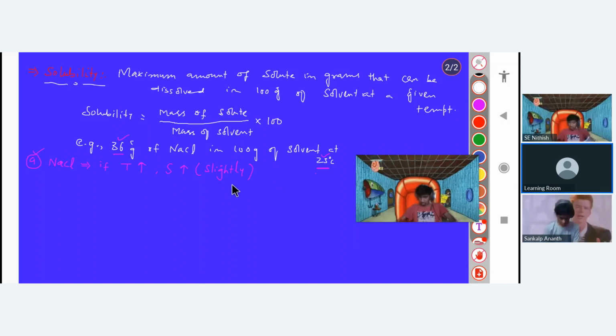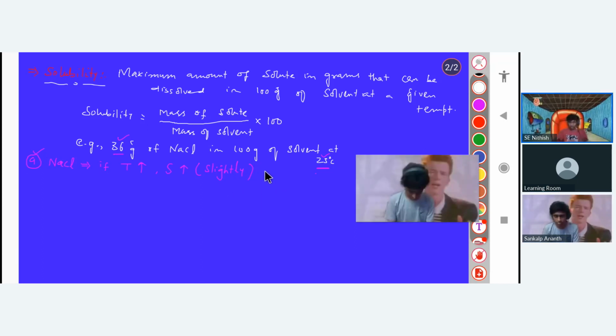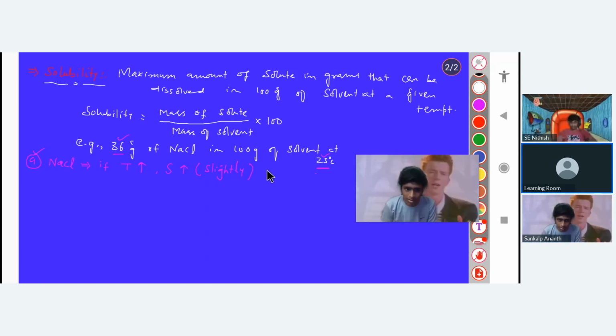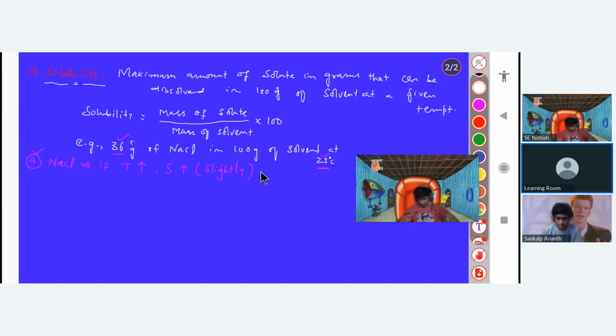The student asks whether solubility is directly proportional to temperature, and whether the grams of NaCl will decrease when the temperature increases. No, that will not decrease, it will increase. I will give an example. Let's say I'm having 50 degrees Celsius. At 50 degrees Celsius, the solubility of NaCl will not be 36 gram. It may be, let's say, 37.5 gram. So solubility will increase.